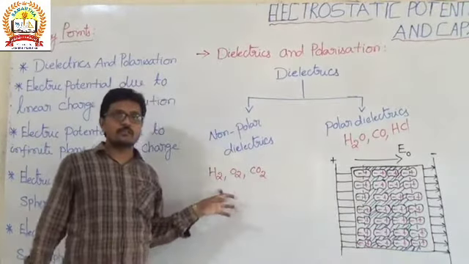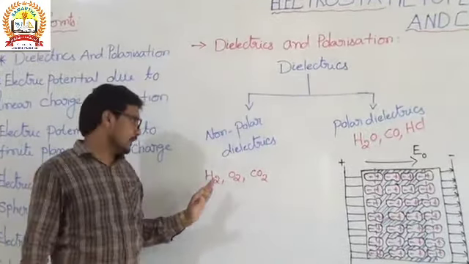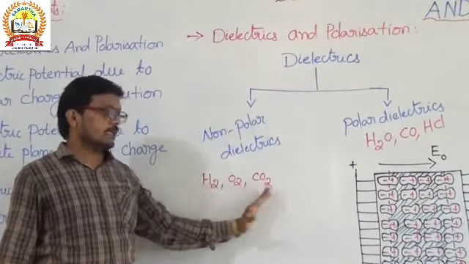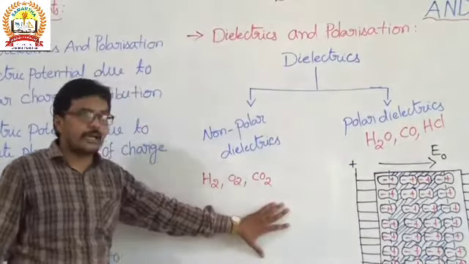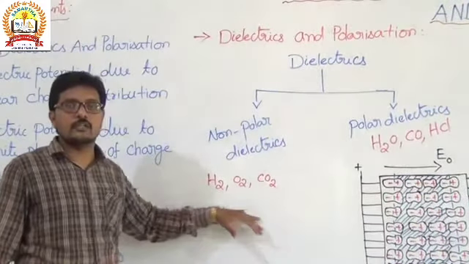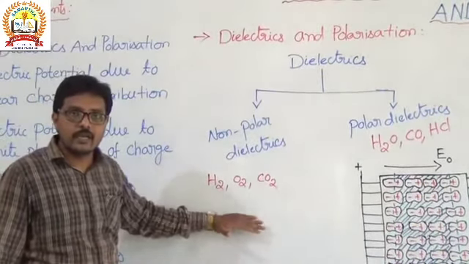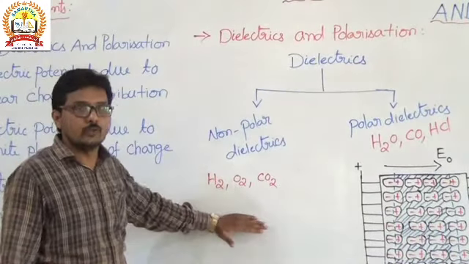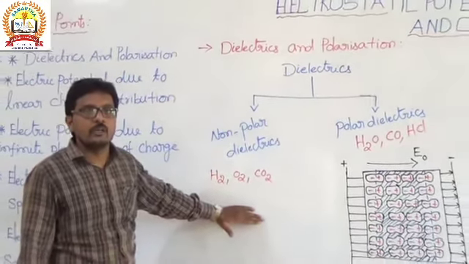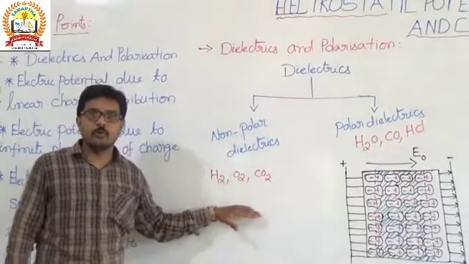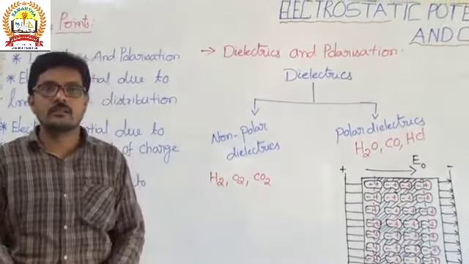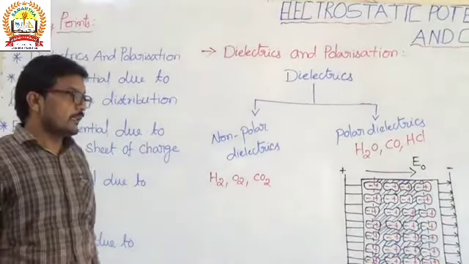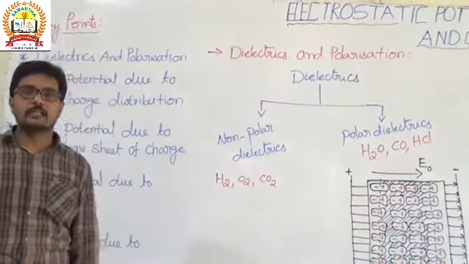Examples of non-polar dielectrics are hydrogen, oxygen, and carbon dioxide. Yesterday we drew the diagram where the positive charge and the negative charge coincide. And they don't have an electric dipole moment. The dipole moment is zero in non-polar dielectrics because there is no distance, that is, in the absence of an electric field.